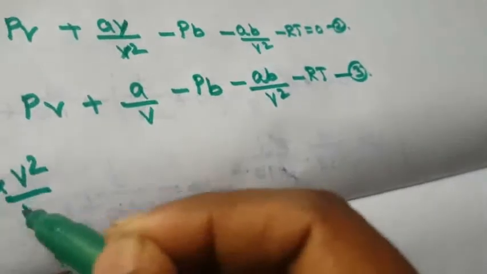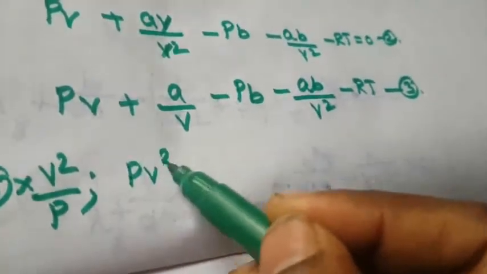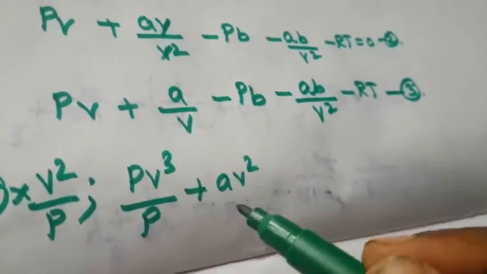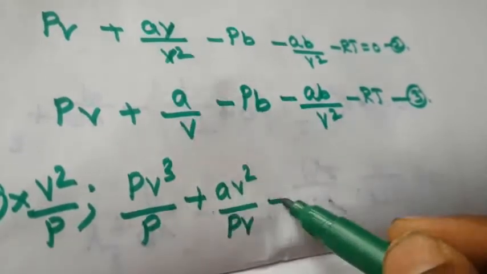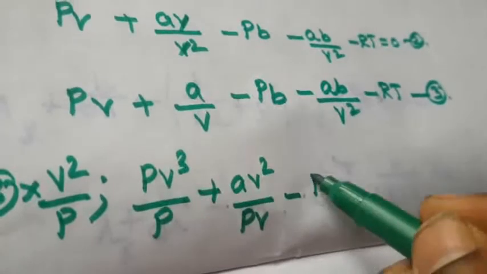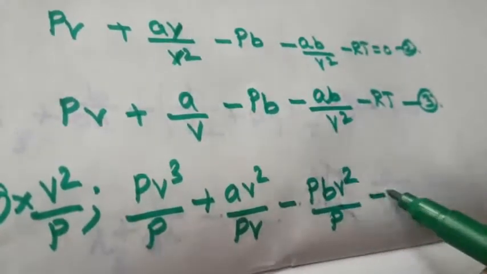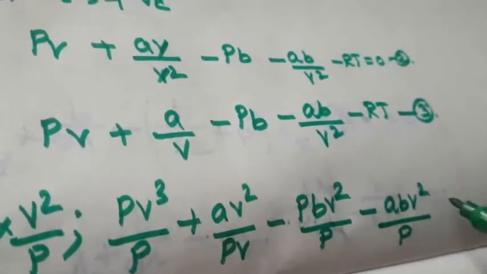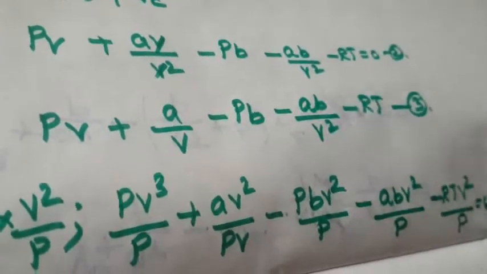The third equation is multiplied by V square by P. So now you multiply by V square, that is PV cube by P, plus a V square by PV, then minus Pb V square by P, then ab V square by P, then minus RT V square by P, equal to 0.